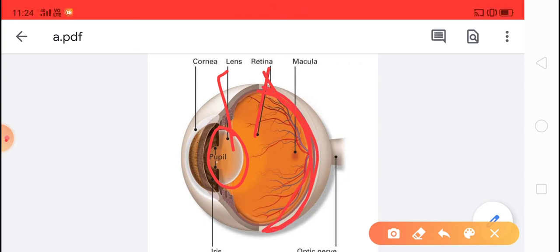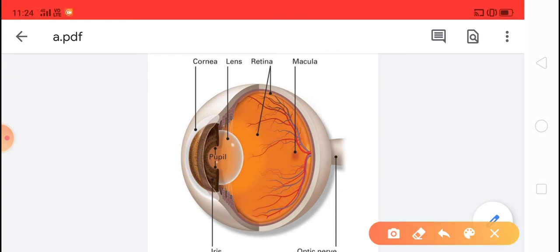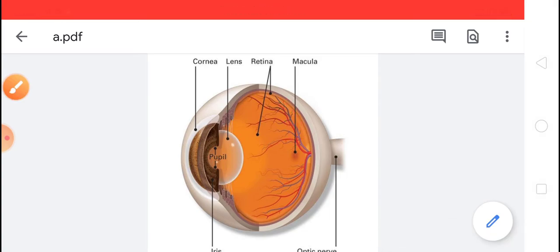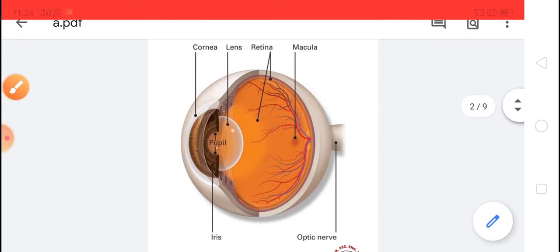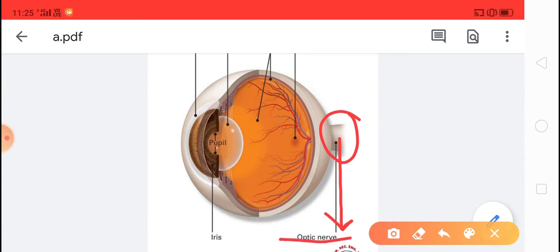Tiny nerves are present on retina. You can see so many nerves are present here. Tiny nerves are present on retina and these nerves send the message to the sensory nerve called optic nerve. The messages from eye to brain, that nerve is called optic nerve. And the optic nerve carries those messages to brain, and thus optic nerve connects the eye to the brain. Means eye is directly connected to our brain with the help of nerve. That nerve is optic nerve.